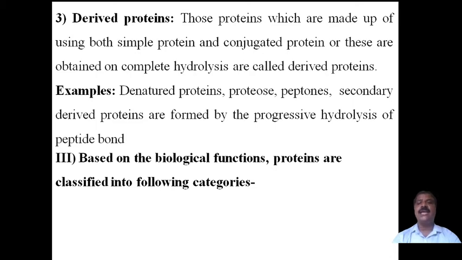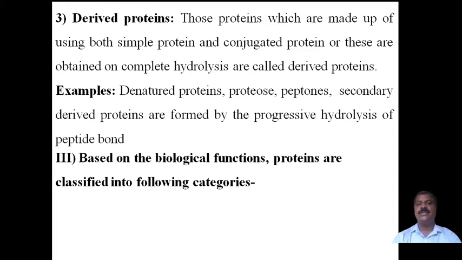Along with that, secondary derived proteins are formed by the progressive hydrolysis of peptide bonds. The more hydrolysis of bonds the protein undergoes, the more it gives a protein that is called a derived protein. The secondary derived proteins are obtained by the progressive hydrolysis of peptide bonds.